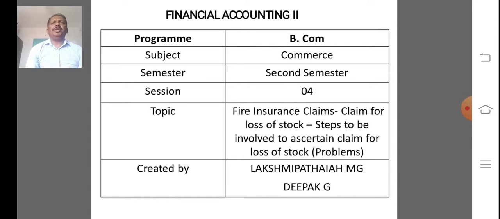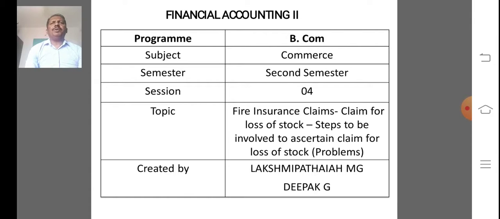From this information, we have to calculate the normal rate of gross profit on sales. The gross profit for the period up to the date of fire we are calculating. Then the difference is known as the stock on the date of fire.